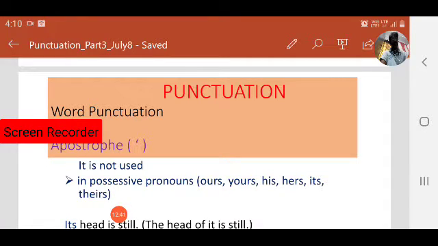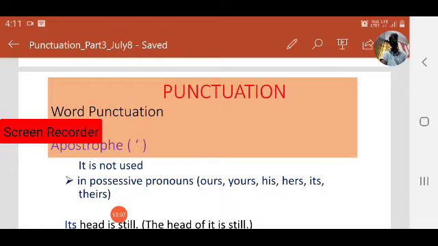Yours sincerely, yours faithfully: while writing letters, in the complimentary close, you write yours sincerely, yours faithfully. Then most people ask whether we use an apostrophe after ours or yours. So in possessive pronouns, an apostrophe is not used.